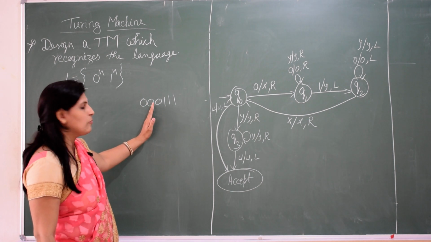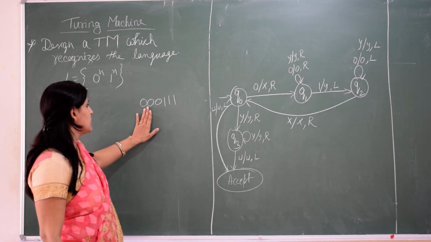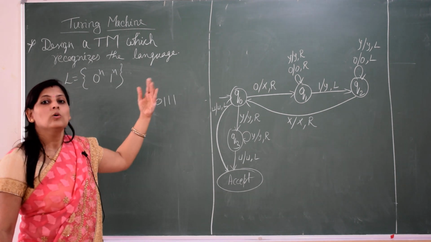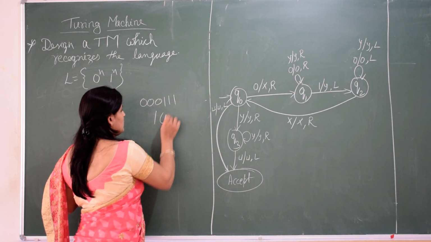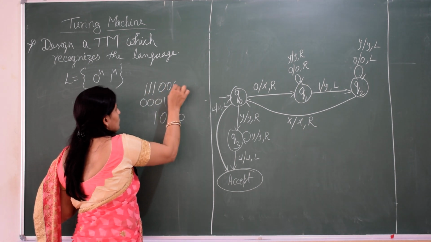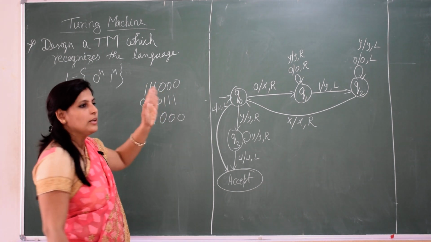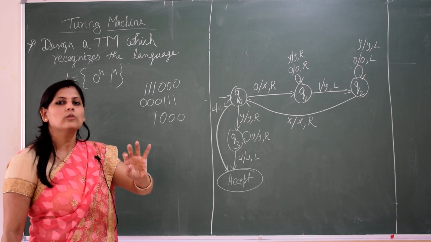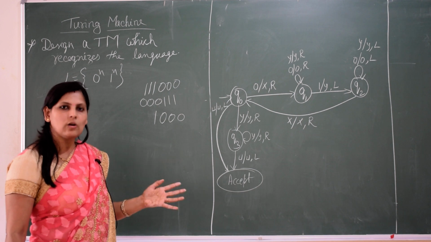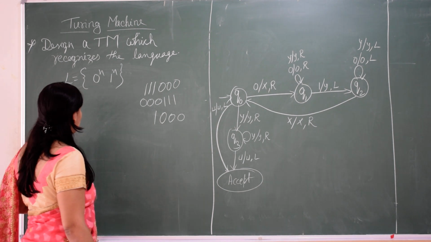If the number of 0s is uneven, then also it should not accept. For example, 4 zeros and a single 1 should not be accepted. Or if it comes 1 0 0 0, it should not accept. Or if it comes 1 1 1 0 0 0, it should not accept. Apart from n number of zeros followed by n number of 1s, any other combination of string should not be accepted. So let us see with an example.